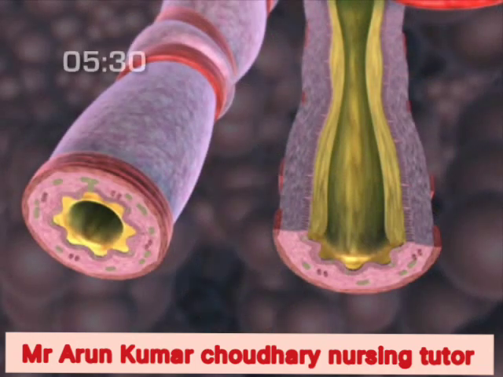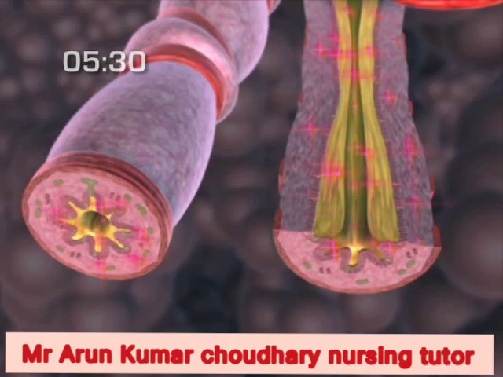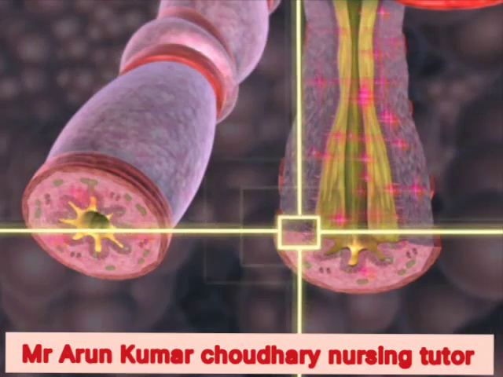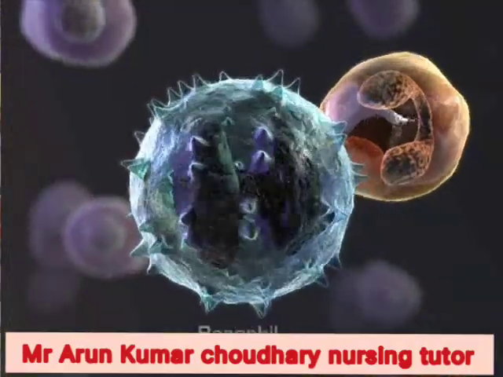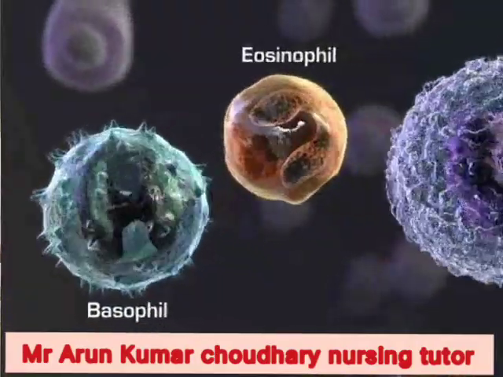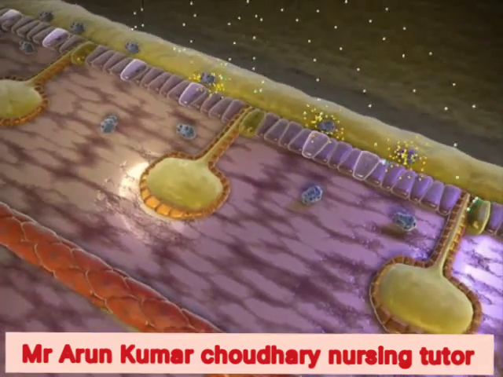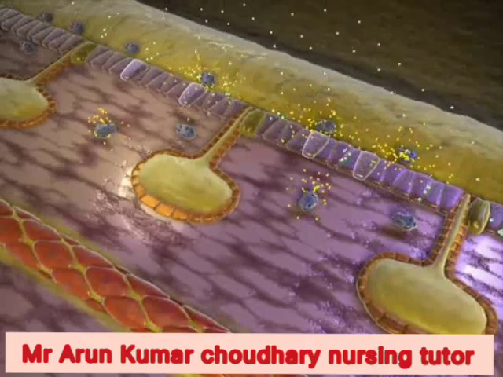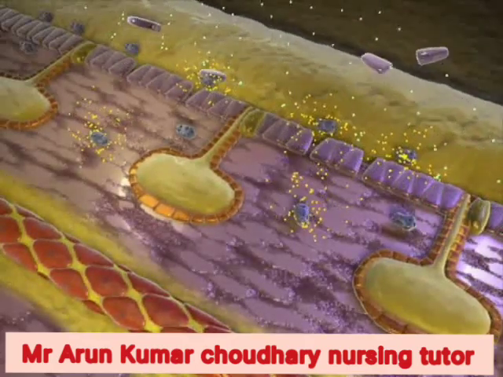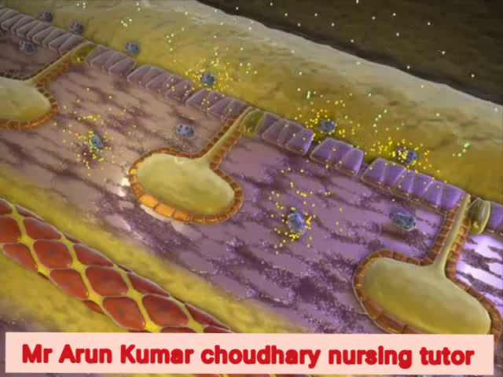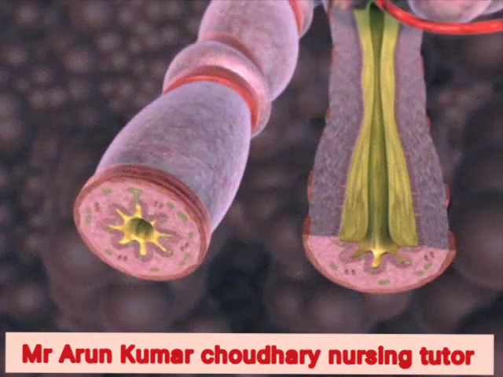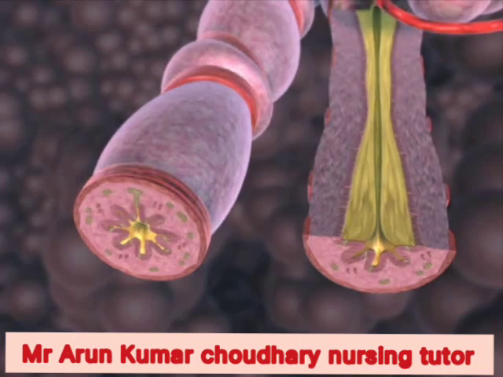Late phase response develops 4 to 8 hours after exposure to an asthmatic trigger. Release of inflammatory mediators induces the migration and activation of other inflammatory cells, basophils, eosinophils, and neutrophils. The late phase response involves inflammation, increased airway responsiveness, and renewed bronchospasm. These symptoms lead to further airflow limitation and continued heightened airway responsiveness. This sequence prolongs the asthma attack and sets into motion a vicious cycle of exacerbations including additional edema, epithelial injury, and impaired mucociliary function.